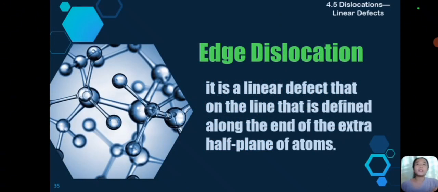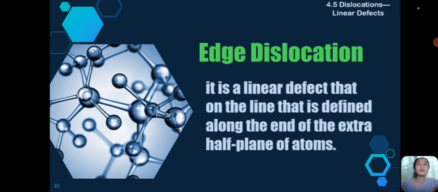The edge is a linear defect set on the line that is defined along the end of the extra half plane of an atom. It is called edge because yung dislocation or bump ay nangyayari at the edge of a crystal lattice. Kaya rin siya sinasabi dyan na may extra half plane of atom.